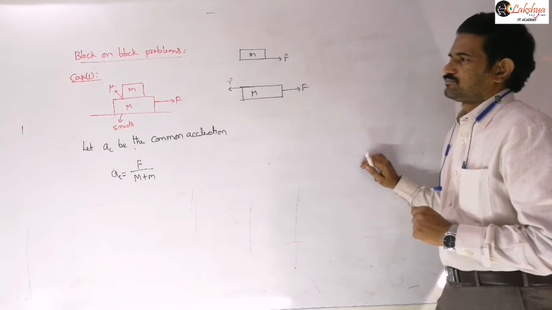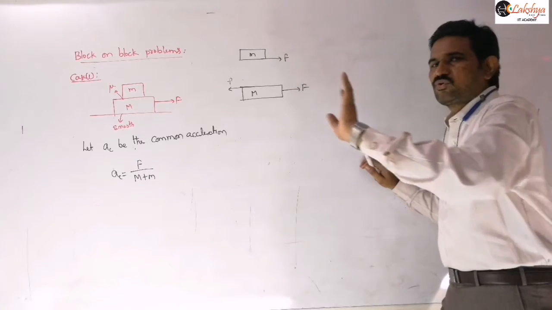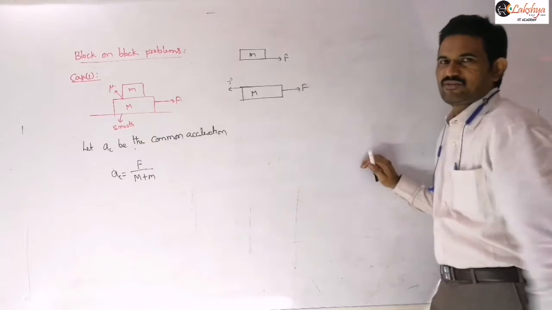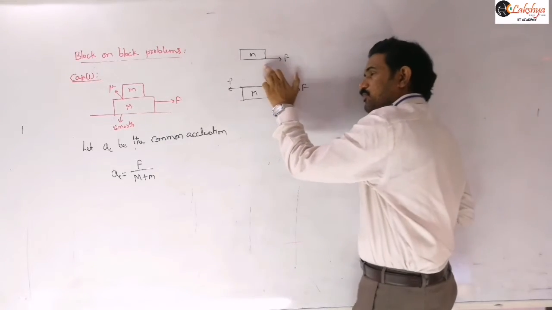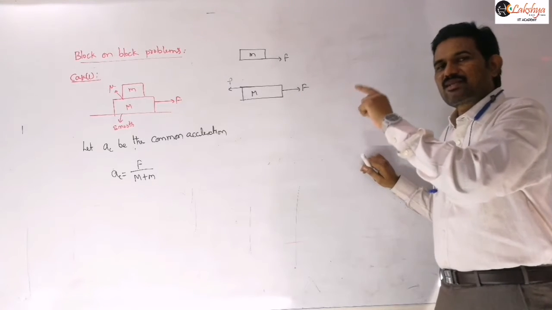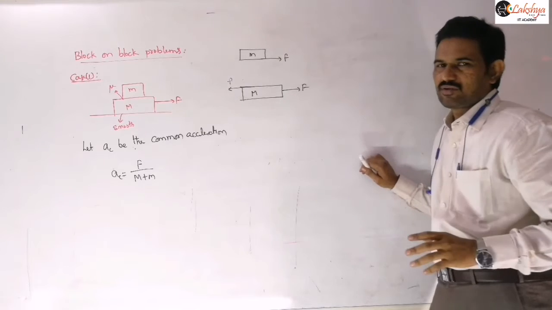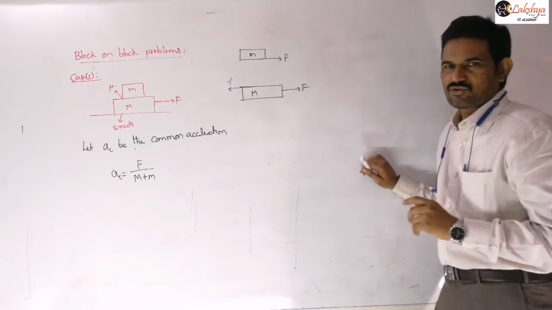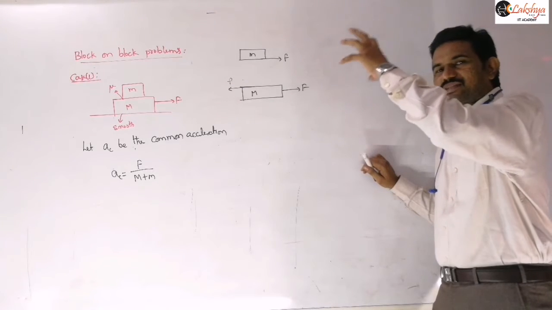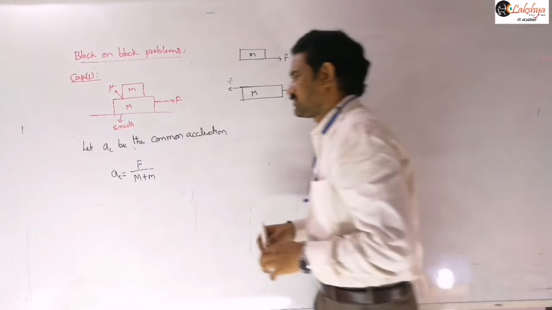If you increase the applied force, the acceleration of the lower block goes on increasing. There is no maximum limit for the lower block. But for the upper block there exists a certain maximum limit, because the upper block is accelerating only because of friction, and the maximum possible frictional force is what we call limiting friction. Friction cannot increase beyond that limiting friction. So there is a certain acceleration limit for the upper block when force is applied on the lower block.